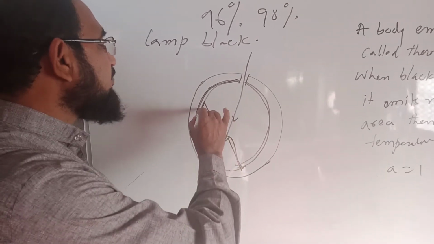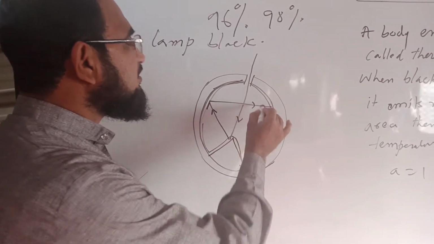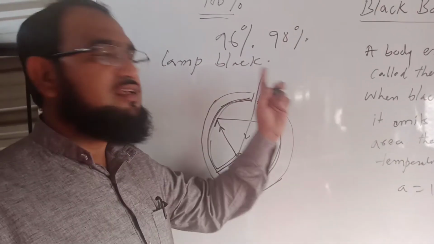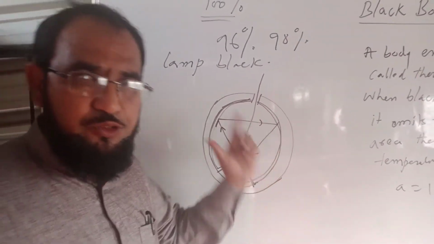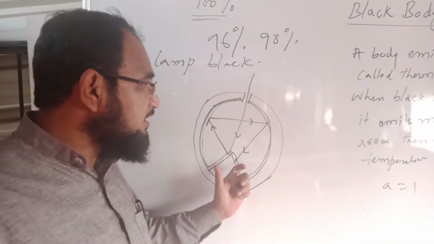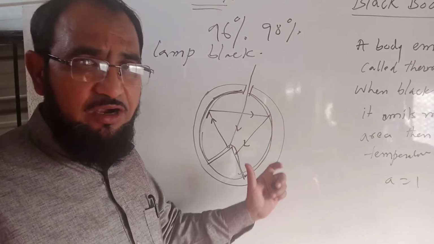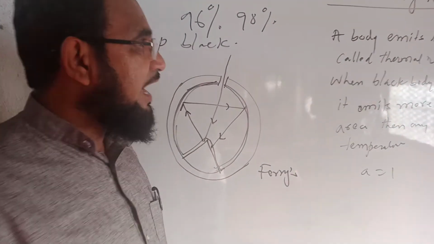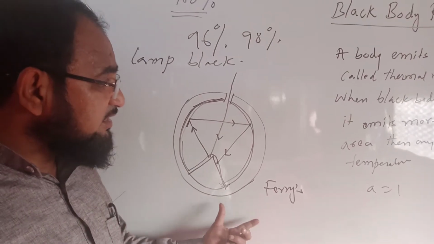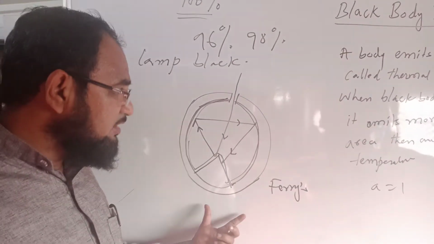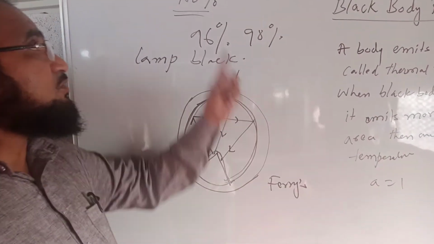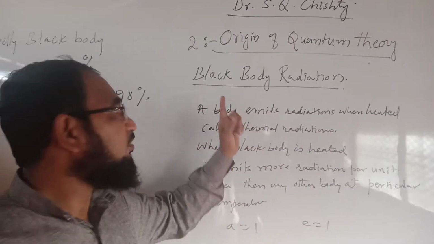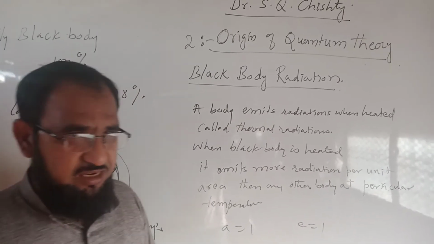Reflection of the energy will take place, and in every reflection 96 to 98% of the energy is absorbed, so eventually the total energy is absorbed in this body. This body is known as Ferry's artificial black body. As it absorbs practically 100% of the energy, it is known as an artificially perfectly black body.